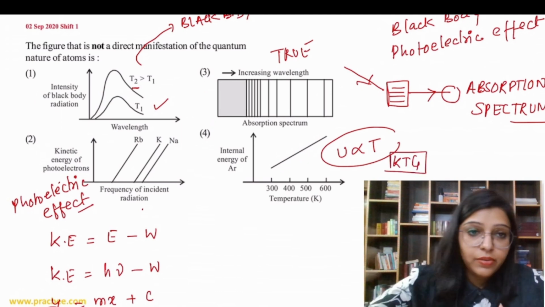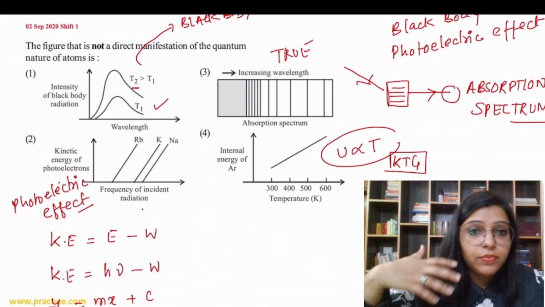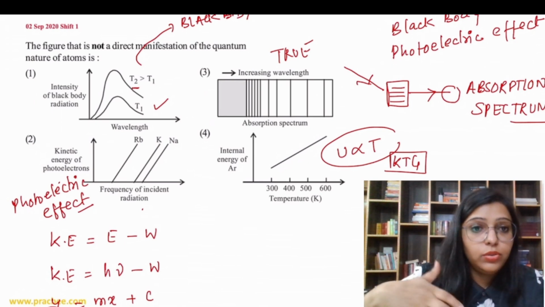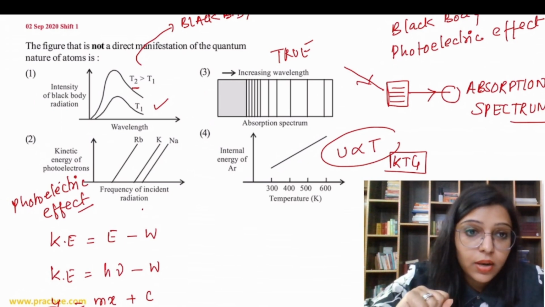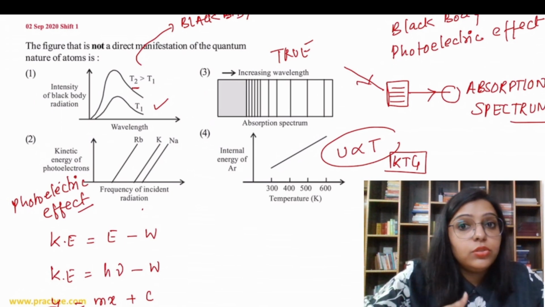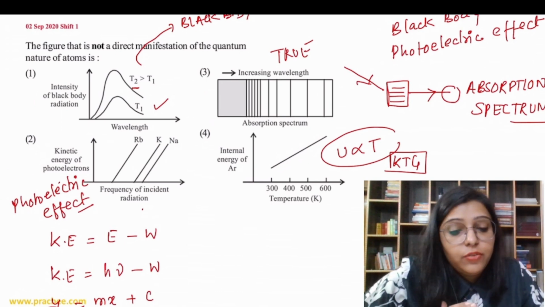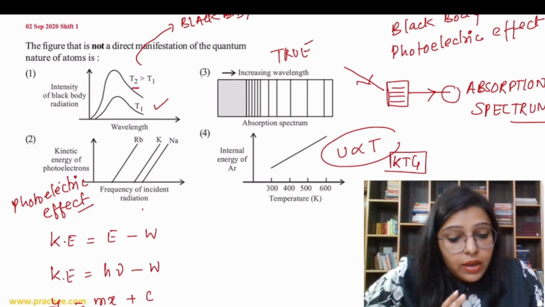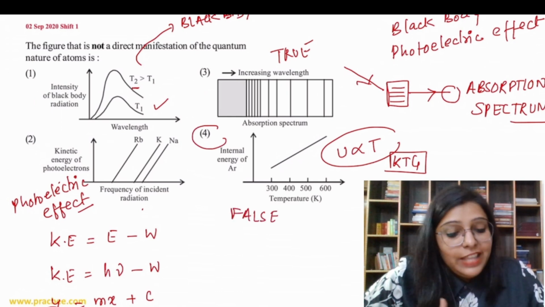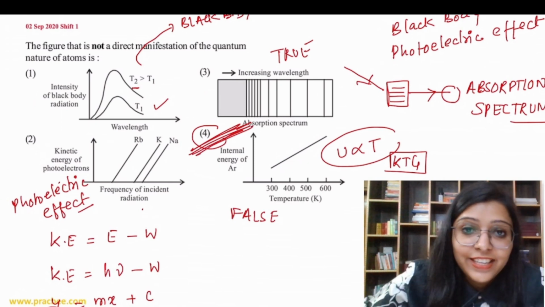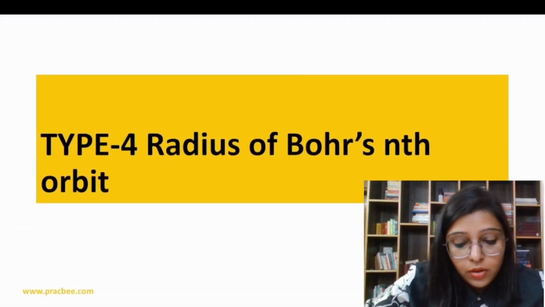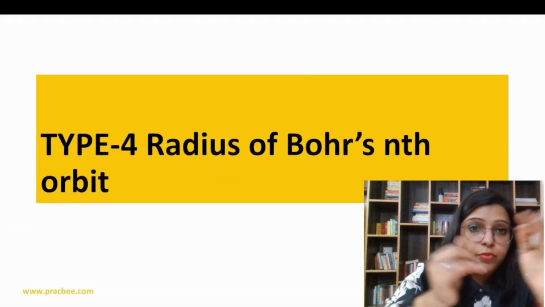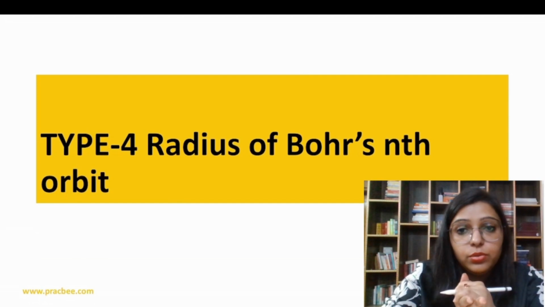Because what happens if you increase the temperature, then some of the energies are going to increase, and the summation of total energy present in the system is equal to the internal energy of the system, right? So that is not the direct manifestation of the quantum nature of matter, atoms. So option 4 is going to be false, or that is our correct answer, right? So that is going to be the correct answer. Clear? Okay.